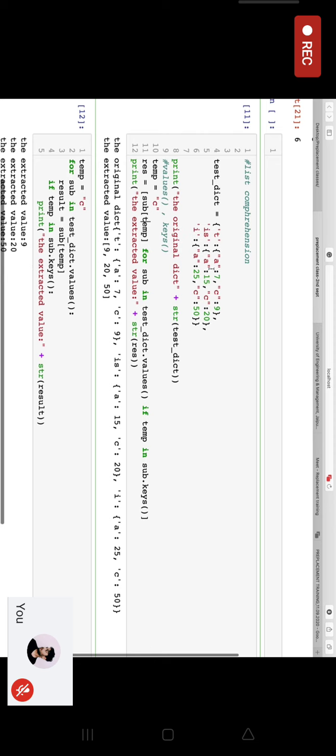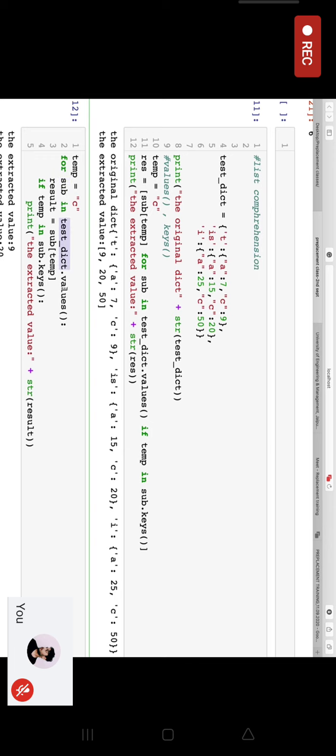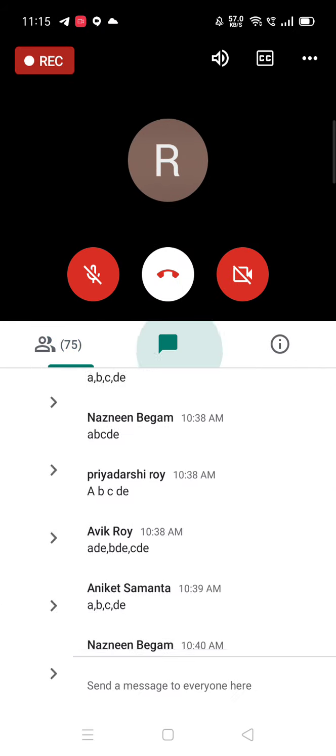What output of this program I want is to extract the values of a particular key. The specific key is C, so I want all of these values: 9, 20 and 50. That's why I've kept a temporary variable, temp is equal to C. And then for sub in this text dictionary that I have taken, dot values. Values we know is an inbuilt function to extract all the values from the dictionary.